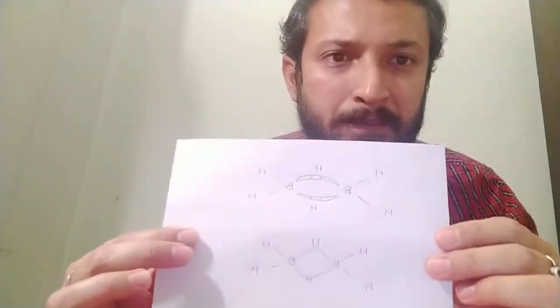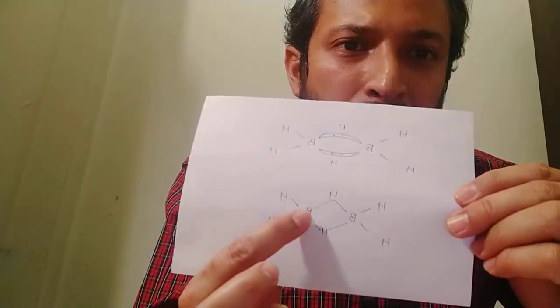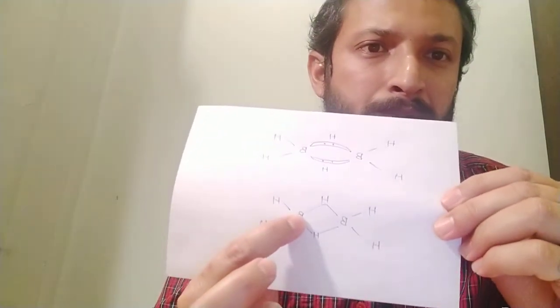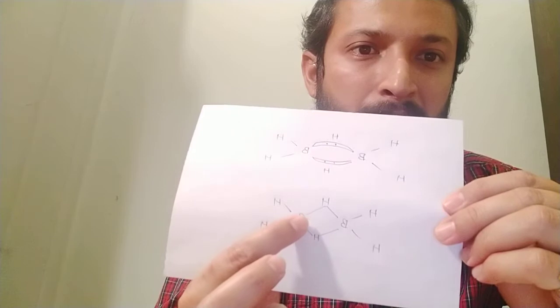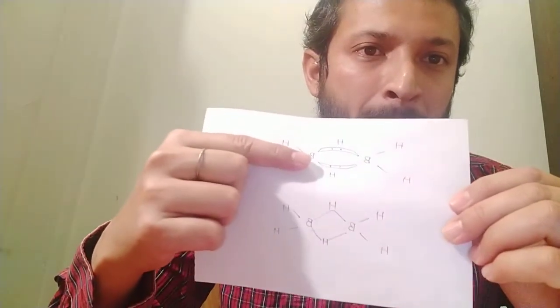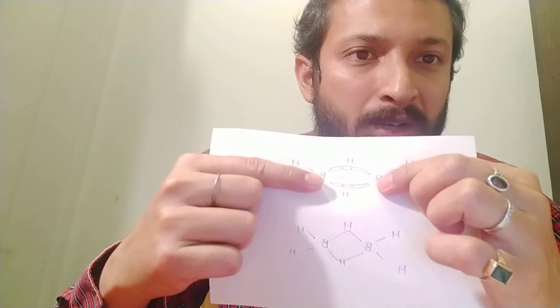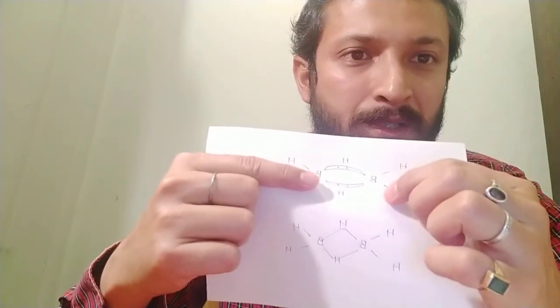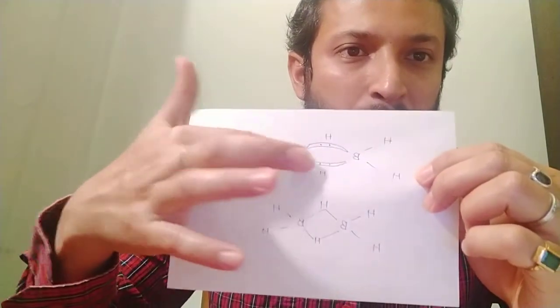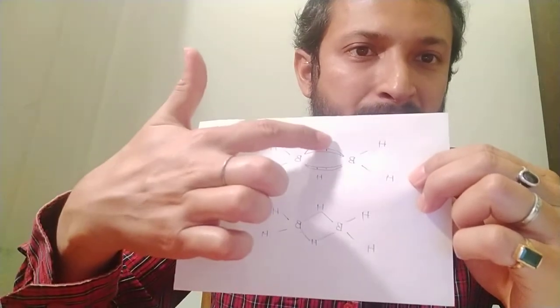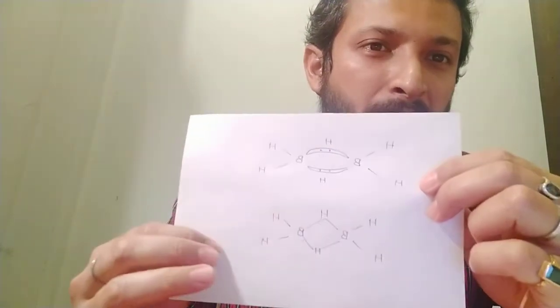Now see why such a bond is a 3-centered 2-electron bond. I have made a diagram. I hope it is clear. Now this boron is having 3 electrons. It is forming covalent bonds with 2 hydrogen and its 1 electron it is having is placed over here. Similarly, this boron is also having 3 electrons, out of which 2 electrons are used in the formation of covalent bonds. Now both these borons have 1 electron left and these hydrogens have 1 electron, as we all know that hydrogen has 1 electron.